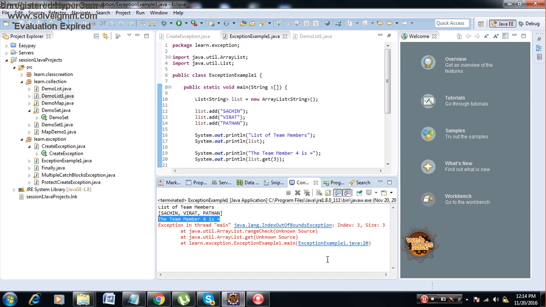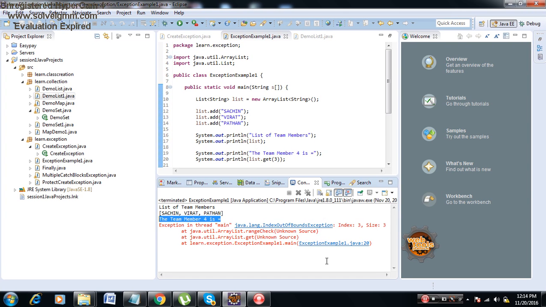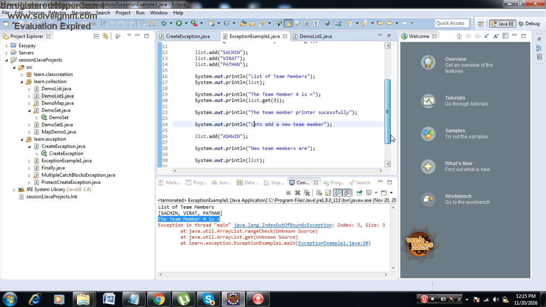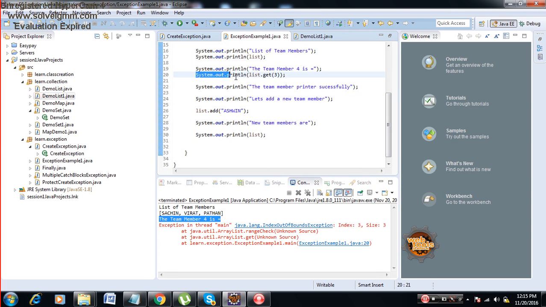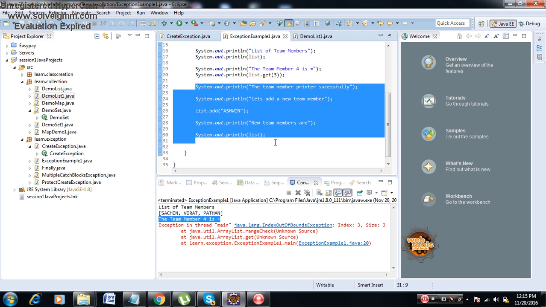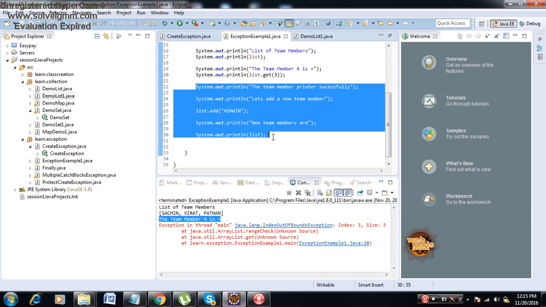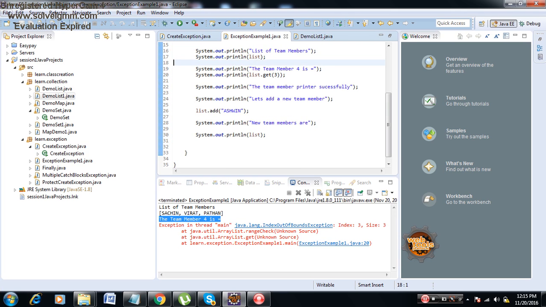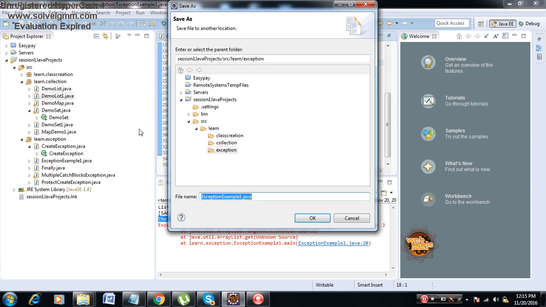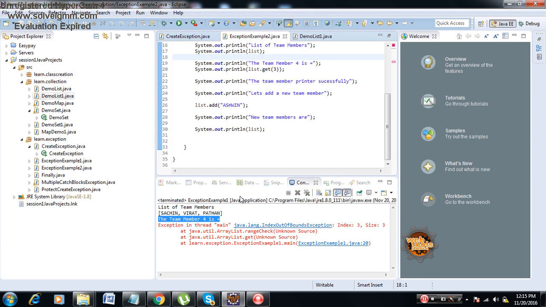Index 3, size 3 means what? Your size is 3, you are trying to get an element number 4. And what is happening is, even if the error is at line number 20, the lines from 21 to 30 are not getting executed at all. So this code is not protected. Now what we will do is we will save this file and protect the code, say for example as exception example 2.